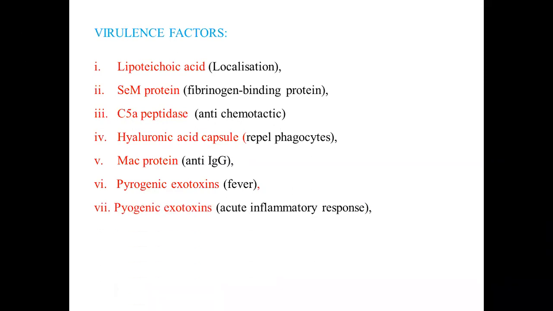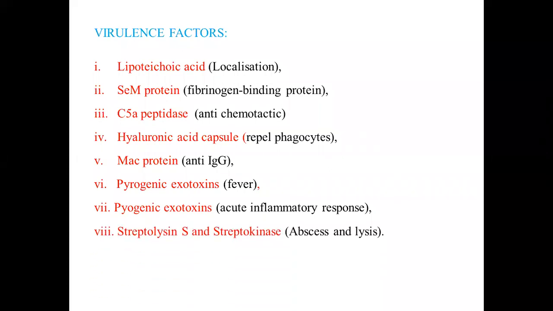Next is pyogenic exotoxins. Pyogenic means they create an acute inflammatory response. So what will happen? More and more neutrophils will be recruited at the site, and they will eventually die. These dead neutrophils are called pus cells. That is why pus formation occurs. Degenerated dead neutrophils with time accumulate at the site and cause pus formation.